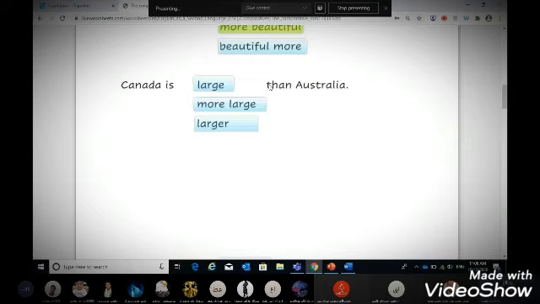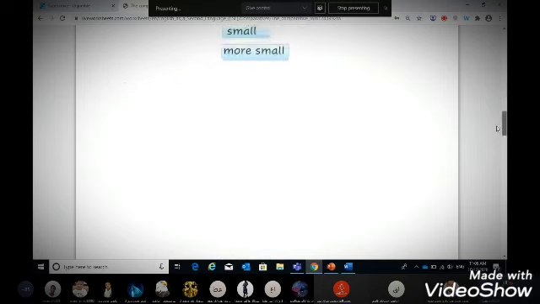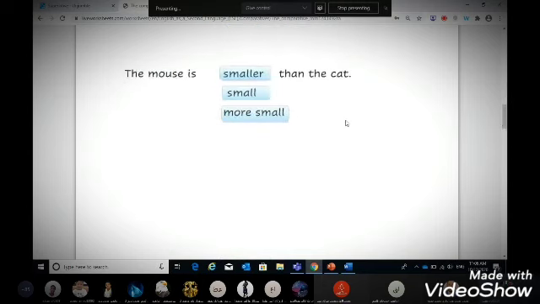We are comparing here. So we say Canada is large, so it is a short adjective. The comparative is larger. Very good. Canada is larger than Australia.